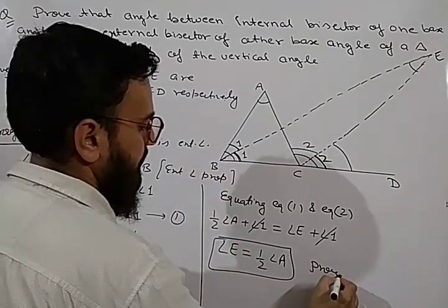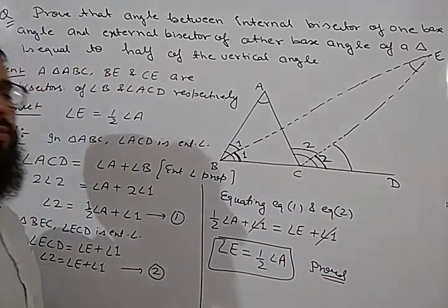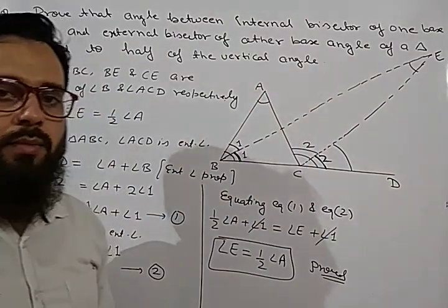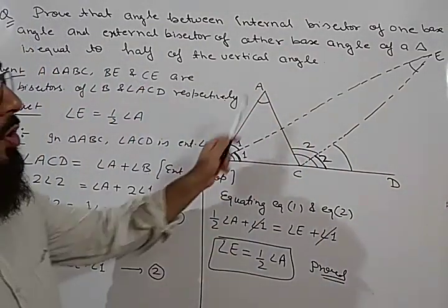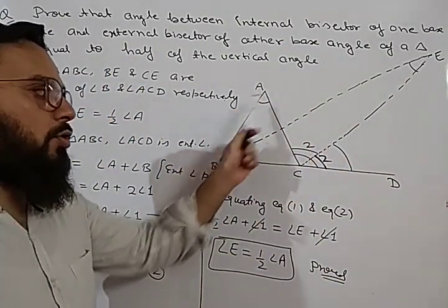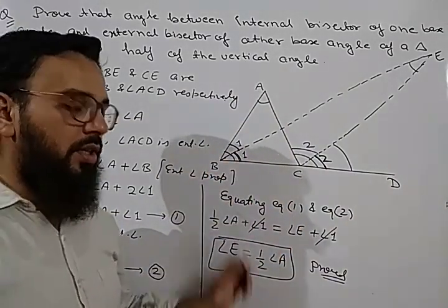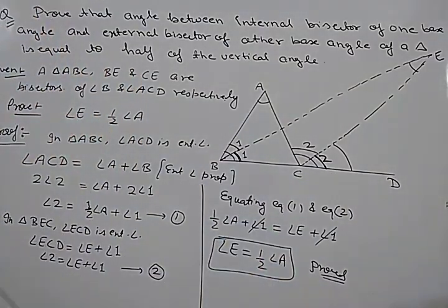So it is proved. The proof is very simple. You just have to use the exterior angle property in both the triangles. But the most important thing is how you will draw the figure. If you are able to draw the figure carefully and clearly, then you can solve the question very easily. So note it down.